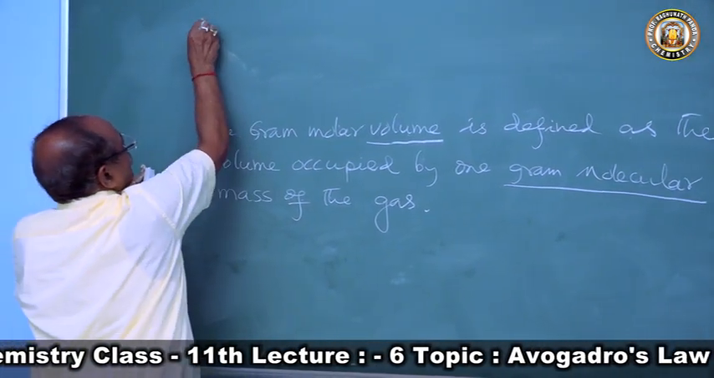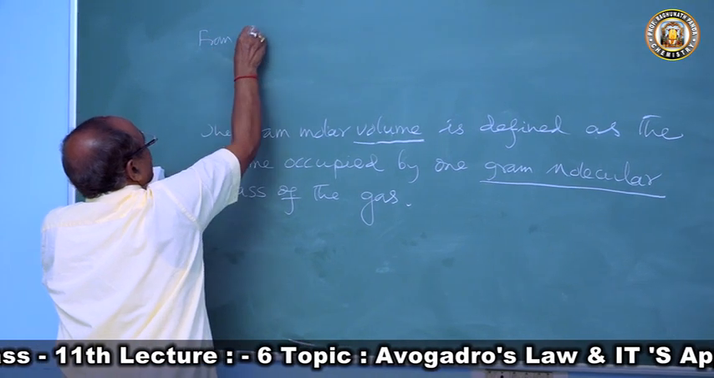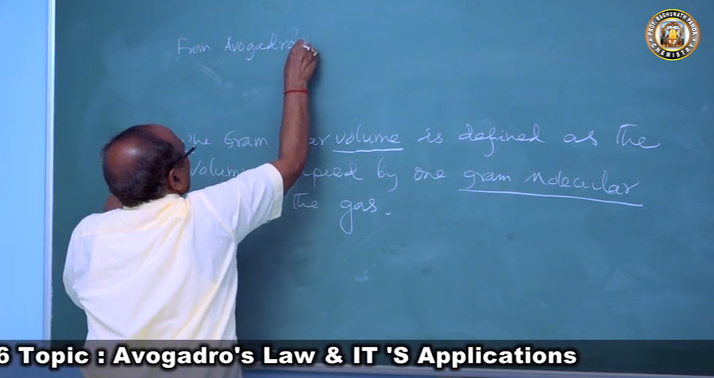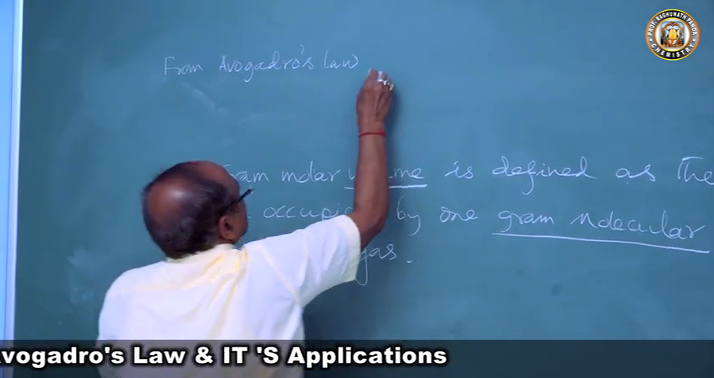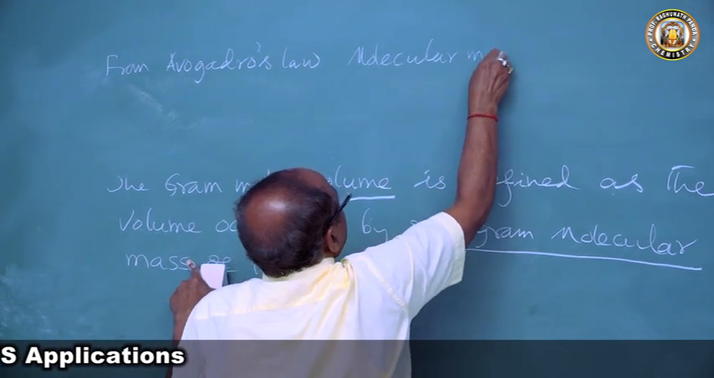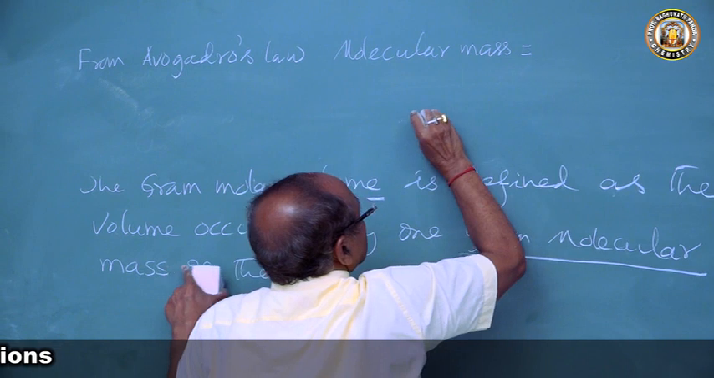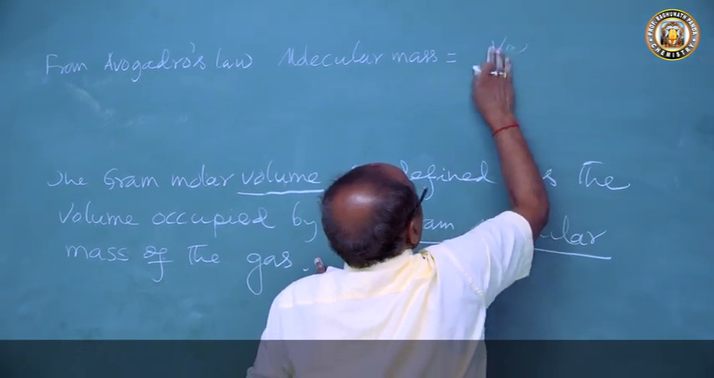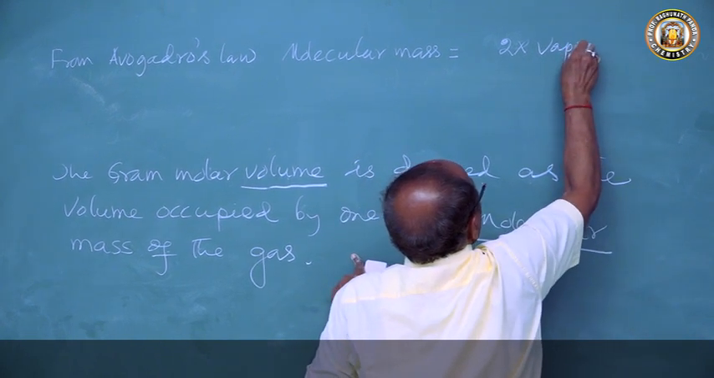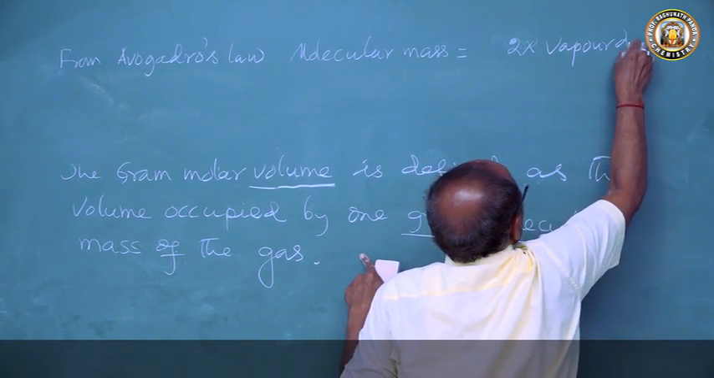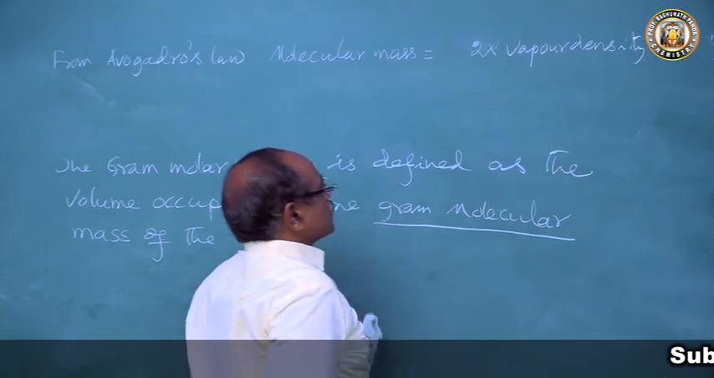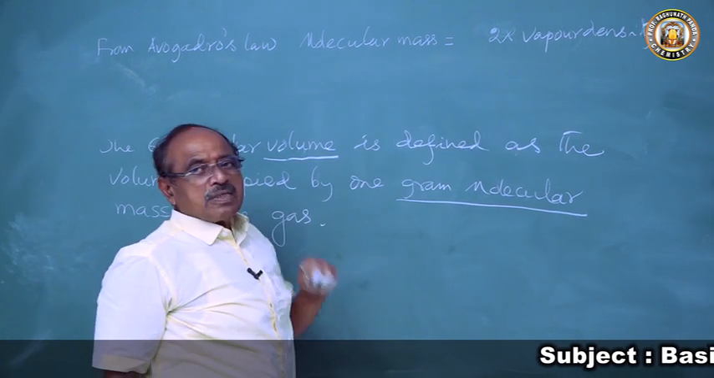So it's from Avogadro's law: molecular mass is 2 into vapor density. So where will we start from? We will start from vapor density.